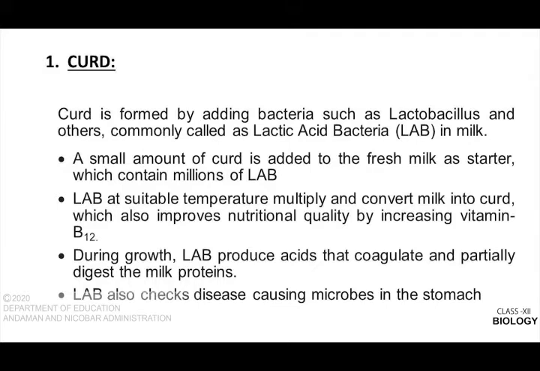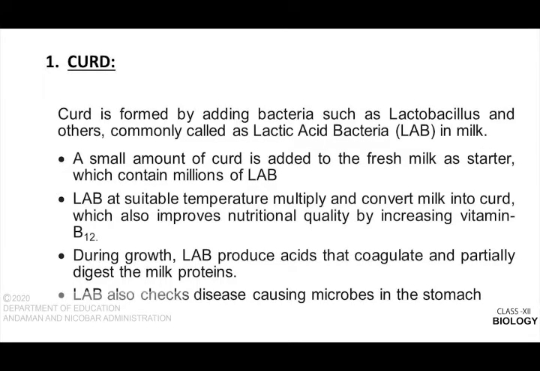That is lactobacillus. So curd is formed by adding bacteria such as lactobacillus and others, commonly called lactic acid bacteria or LAB, to milk. A small amount of curd is added to the fresh milk as a starter, which contains millions of lactic acid bacteria. Now, this is how curd is produced.